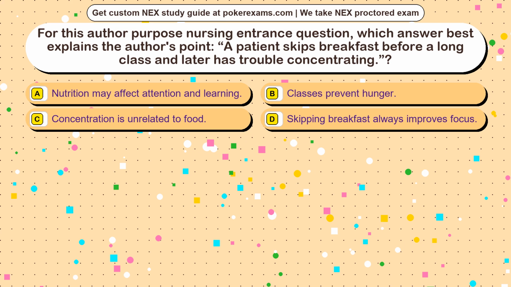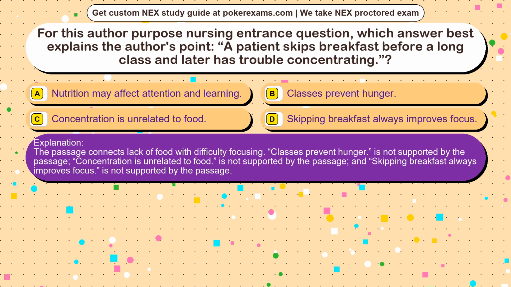The correct answer is option. The passage connects lack of food with difficulty focusing. Classes prevent hunger is not supported by the passage, concentration is unrelated to food is not supported by the passage, and skipping breakfast always improves focus is not supported by the passage.